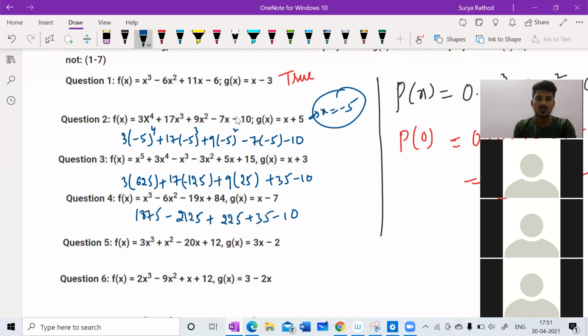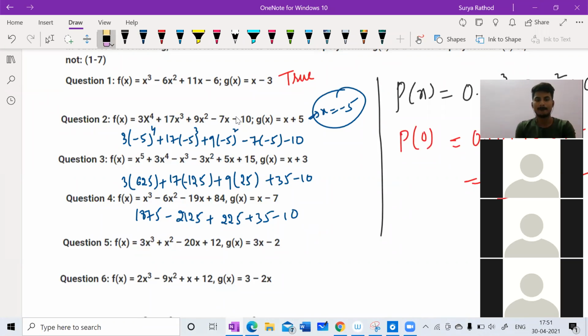Calculate this. 1875 plus 225 is 2100, plus 35 minus 10. The answer is true.